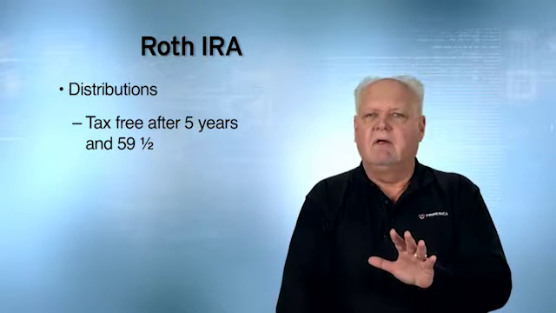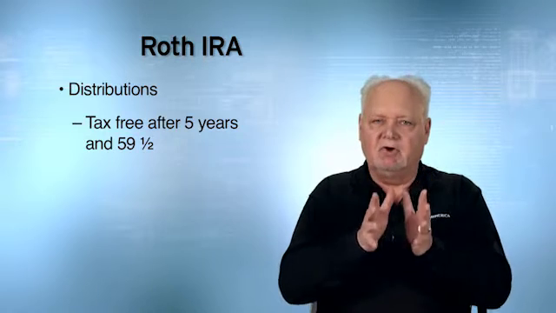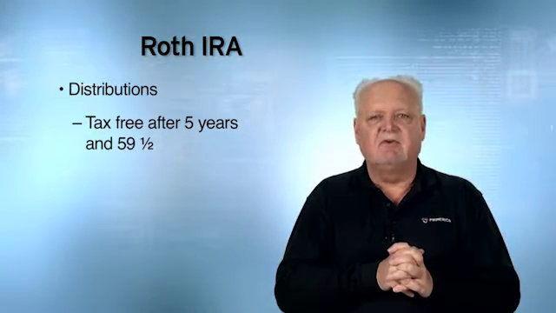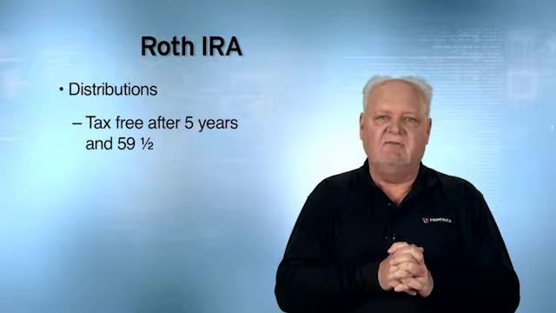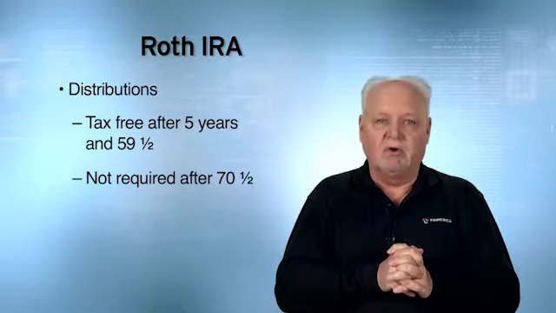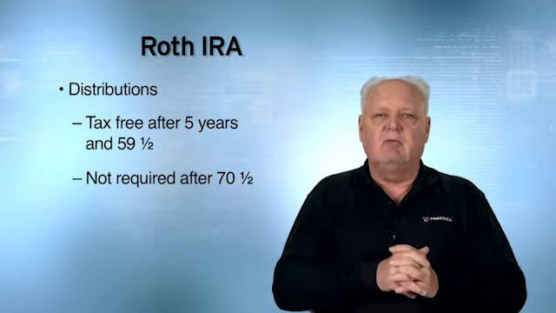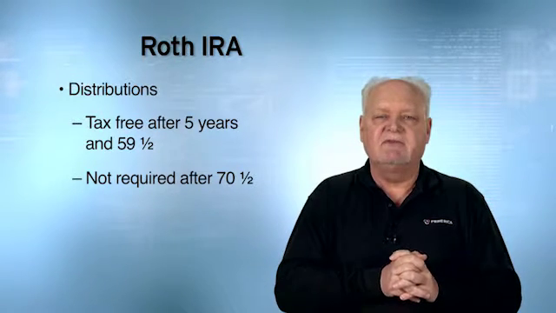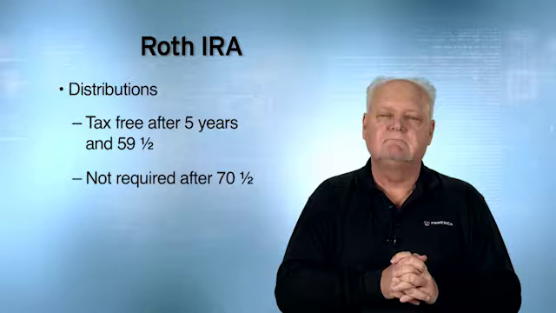Now, you take out the cost basis at any time, but the earnings would be tax-free only after they've been in the account 5 years or more and you're 59 and a half years of age or older. There is no required mandatory distribution when you reach 70 and a half with a Roth IRA.